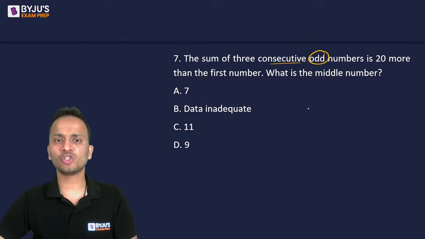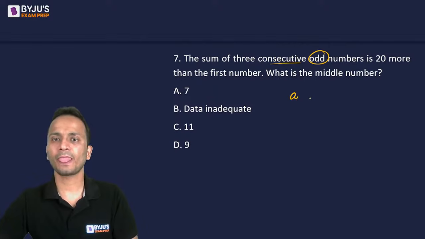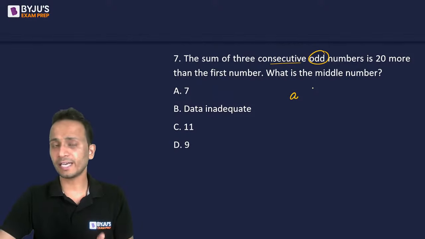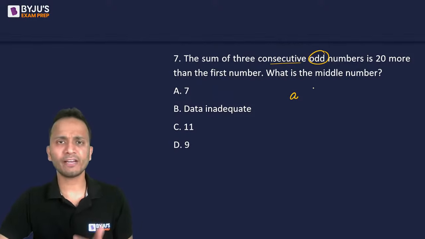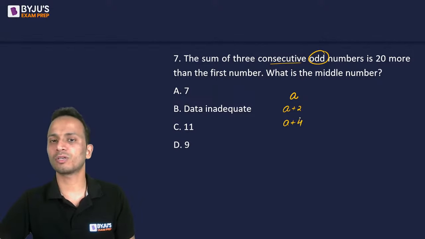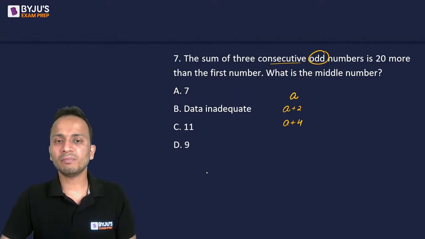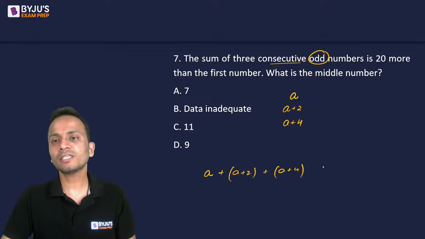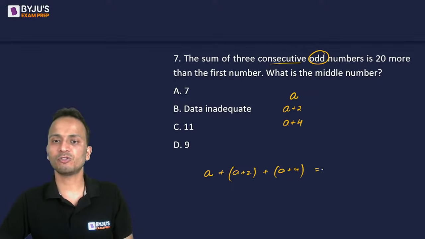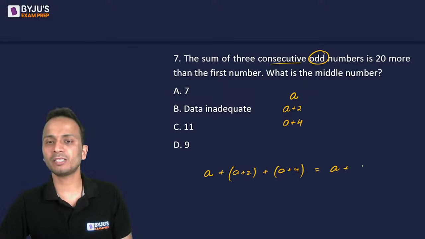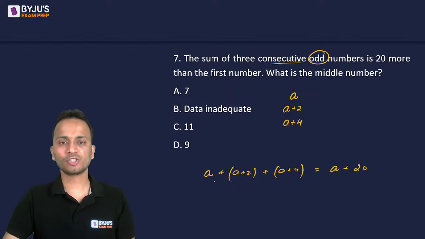So I can start by assuming the numbers as A. First of all, these are consecutive numbers, but consecutive odd numbers. So consecutive odd numbers will differ by 2. Okay, so the numbers can be assumed as A, A plus 2, and A plus 4. Okay, so the sum of these 3 numbers, A plus A plus 2, and A plus 4, is 20 more than the first number. So this is equal to the first number plus 20. All right. So I can find out the value of A from this equation.